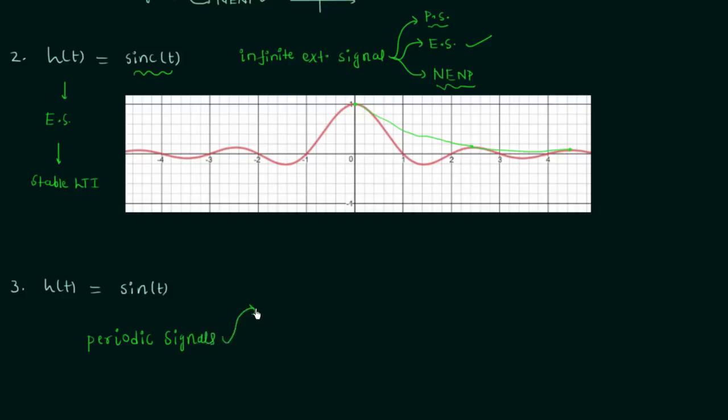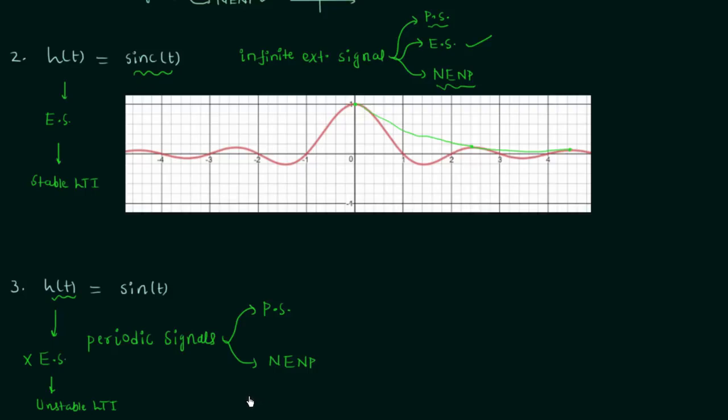The first possibility is that it is a power signal, and the second possibility is that it is neither energy nor power signal. It can never be an energy signal. Therefore h(t) is not an energy signal. Therefore it is an unstable LTI system's impulse response. We have an unstable LTI system in the third problem.